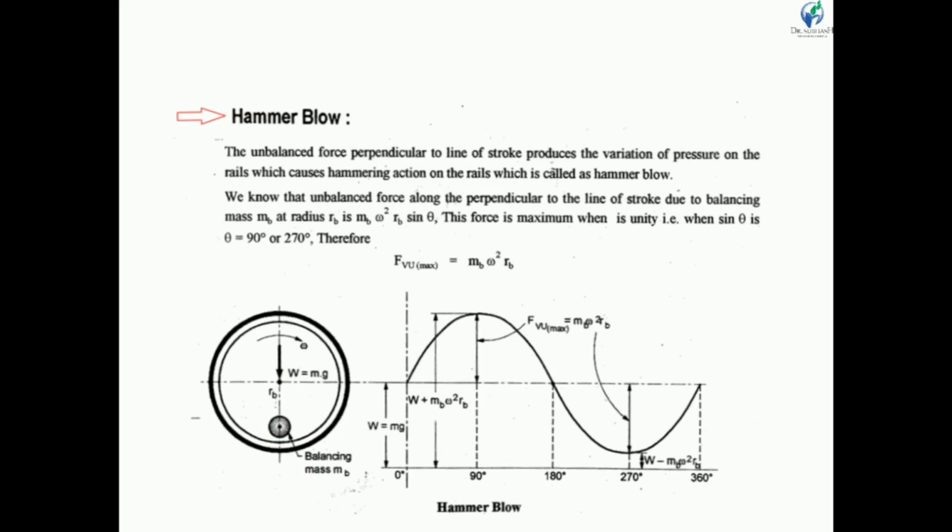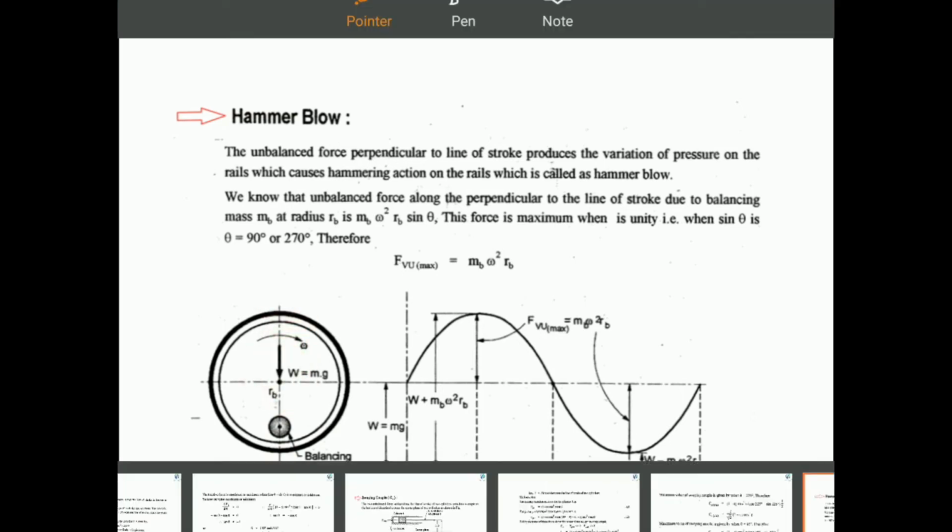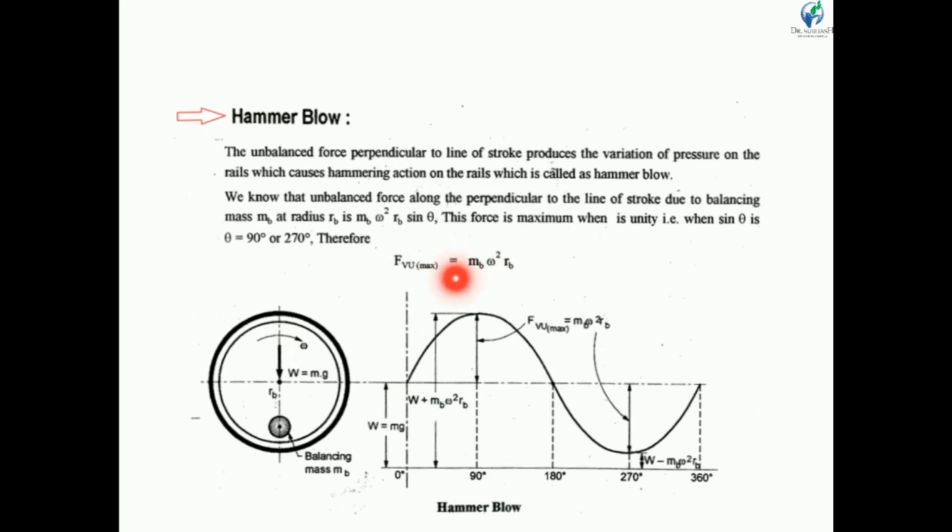The weight always acts downward, but this unbalanced vertical force changes direction. If we see the graph of rotation, when the wheel is at 0 degree, only the weight of the wheel w is acting in the downward direction.